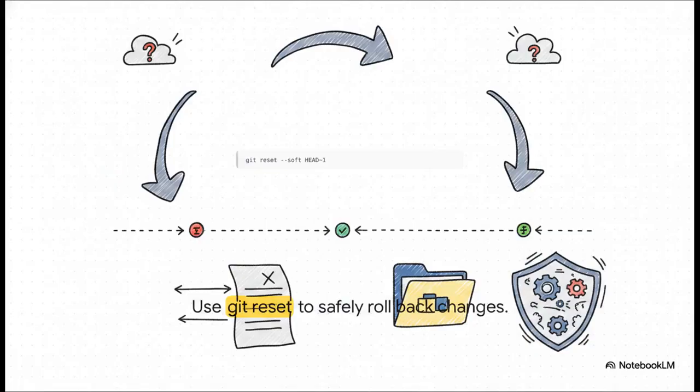For sure. But hey, look, we all make mistakes. Maybe you committed a file you really didn't mean to. That is exactly where commands like git reset --soft come in to save the day. This lets you gently roll back to a previous commit without actually losing the work in your working directory. Trust me, knowing how to use this to roll back to a previous version without losing your hard work will absolutely save you from late-night panic.